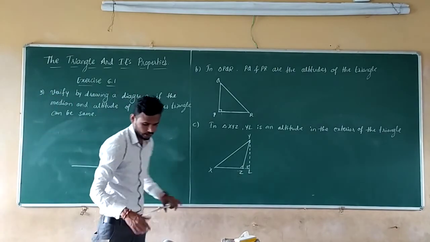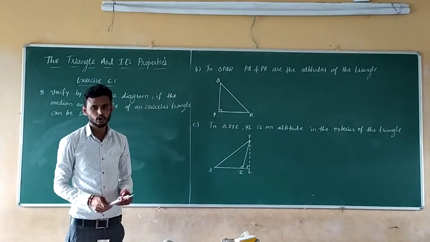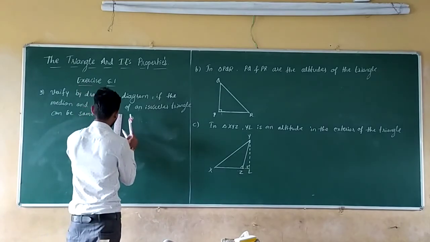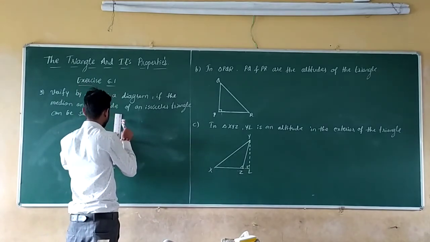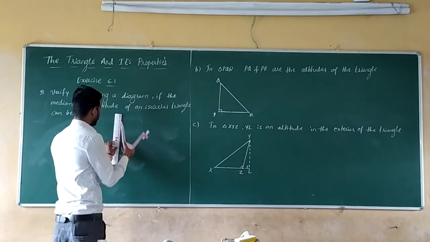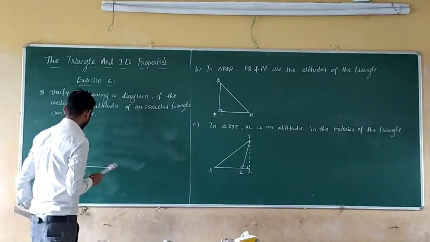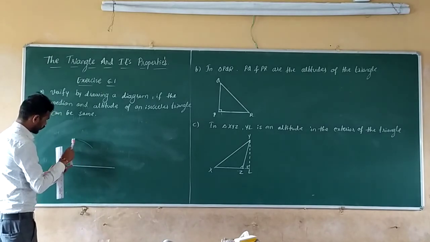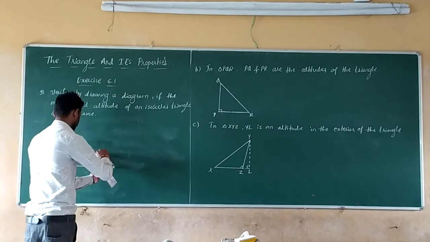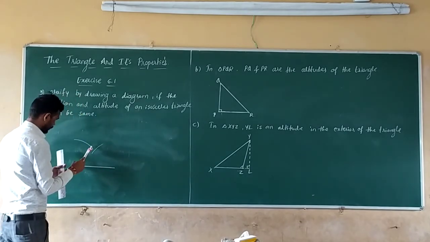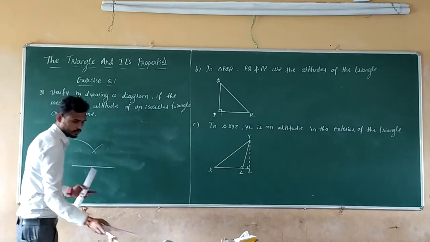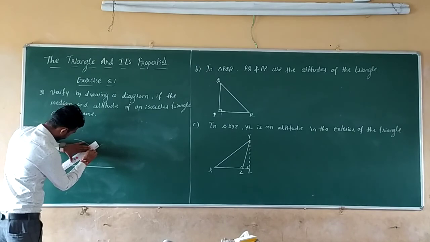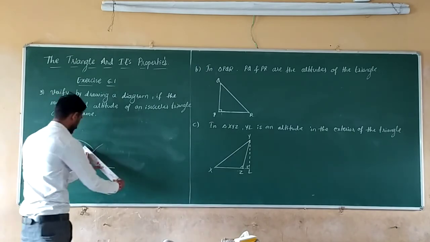Isosceles triangle means two sides should be equal. So next, I will take two sides as 4 centimeter. Don't bother about that, you will study how to draw the triangle in practical geometry.